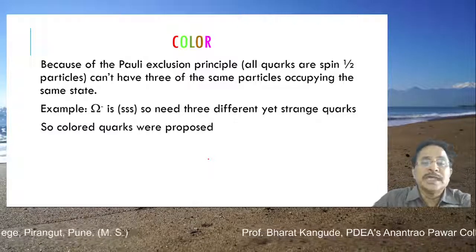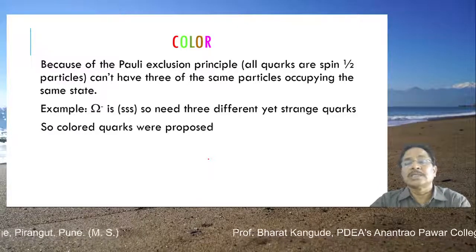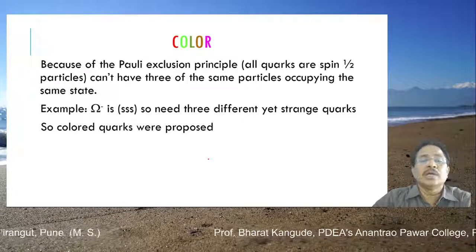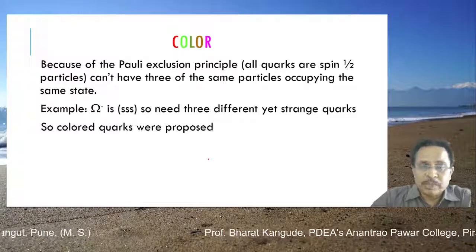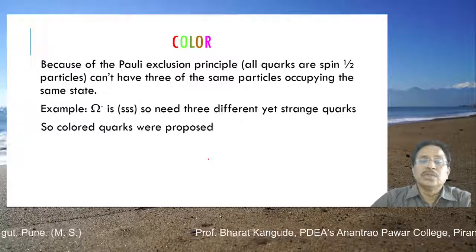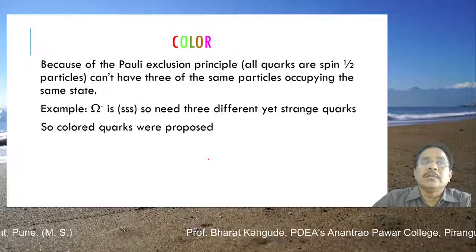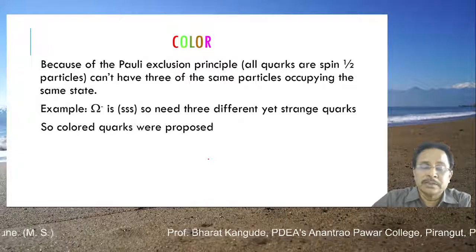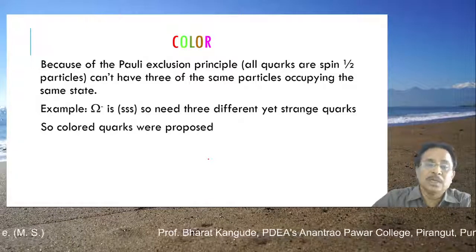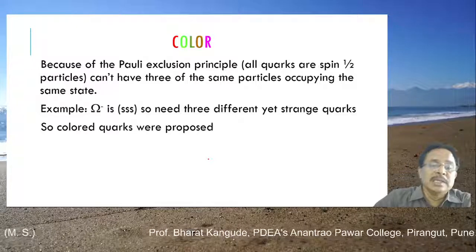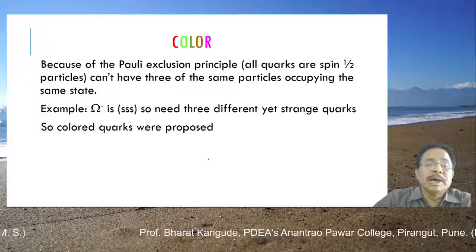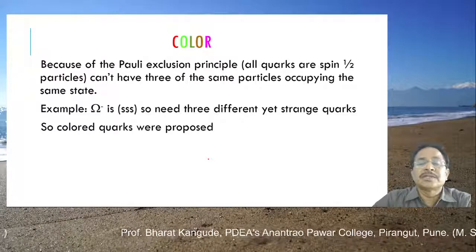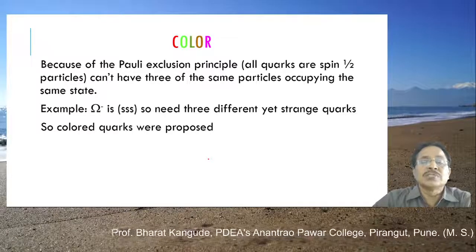Because of Pauli's exclusion principle, all quarks are spin half particles. You can't have three of the same particles occupying the same state. So because of this principle, three quarks cannot occupy the same state, and this gives rise to one of the important parameters that is called color. For example, this omega minus is SSS, so it needs three different yet strange quarks, so colored quarks were proposed.